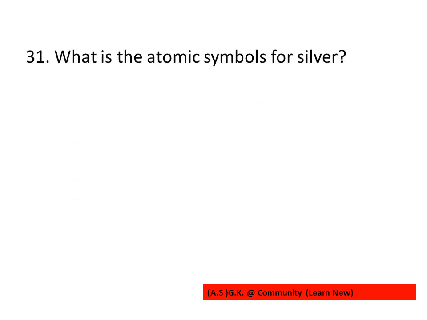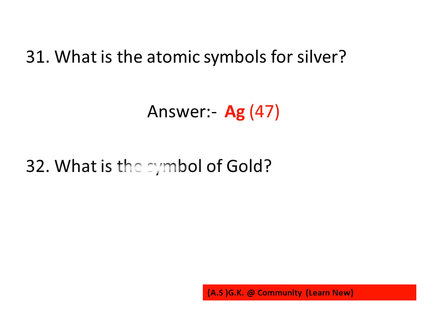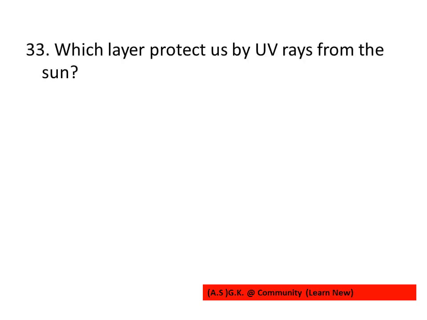31st question. What is the atomic symbol for silver? Atomic symbol for silver is Ag. Atomic number is 47. What is the symbol of gold? The symbol of gold is Au. Atomic number is 79. Which layer protects us from UV rays from the sun? Answer is ozone layer. It will protect from sun.